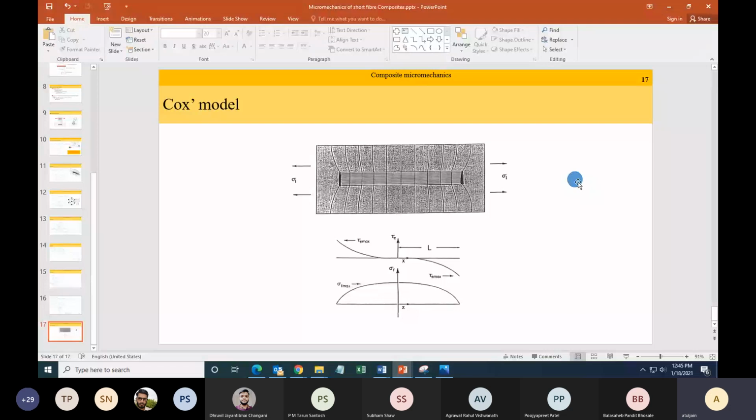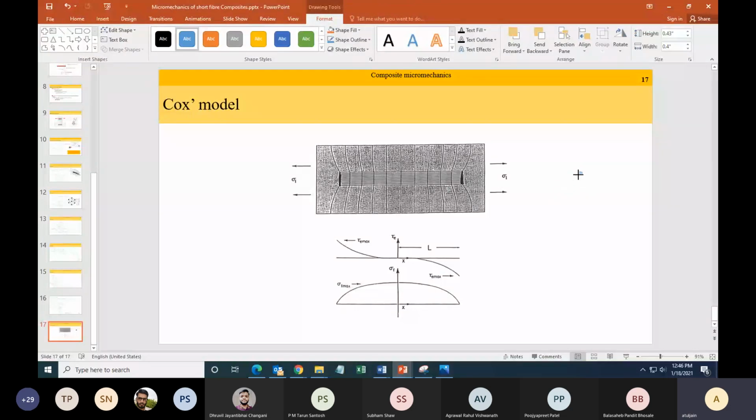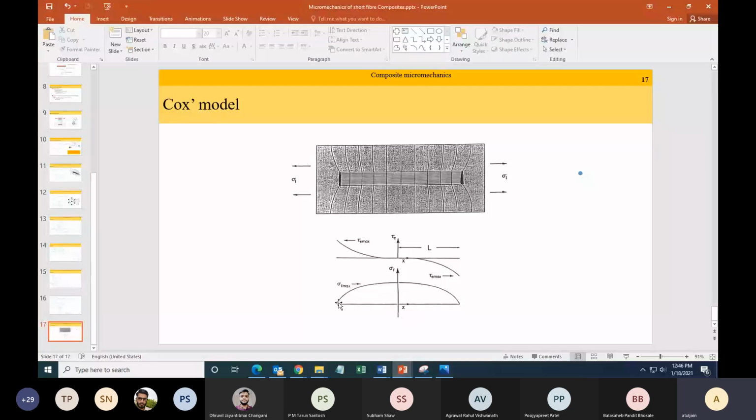If the radius of the fiber is significant, then there is also going to be stress transfer at the tips, but we are making an assumption that the radius is very small. So there is no stress transfer at the tips, and because of that, the normal stress at the tip of the fiber is close to 0 or 0. Clear now? In reality this might or might not be 0, because the radius of the fiber is never going to be 0. It is going to be some finite number. So there will be some stress transfer from the tip, but this model is neglecting that.